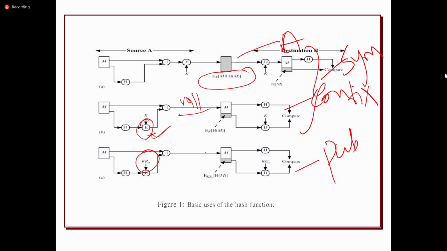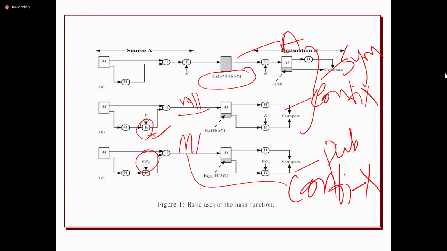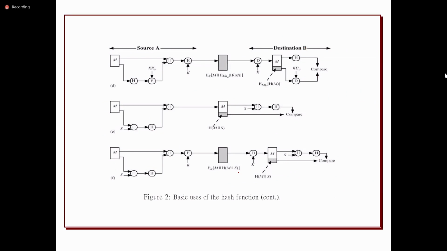Here, in the third case, it is not providing confidentiality, because the message is directly transmitted over the network without encryption. In the fourth case, it again uses the public key crypto system where the entire message is encrypted, so it provides both authentication and confidentiality.